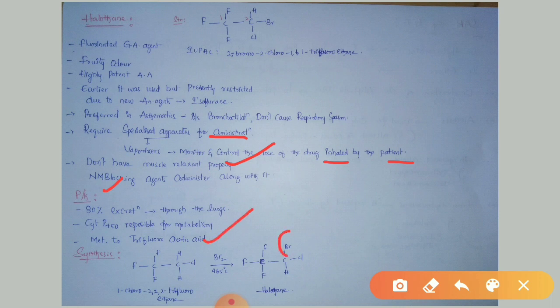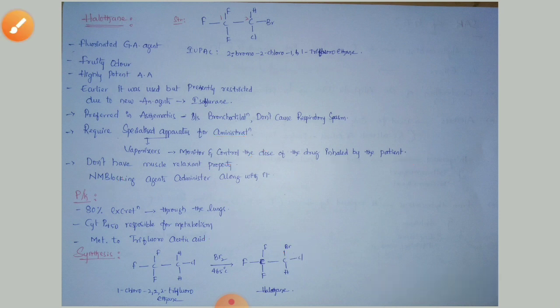The bromine and chlorine atoms of halothane will be replaced by hydroxy groups, and we get trifluoroacetic acid.